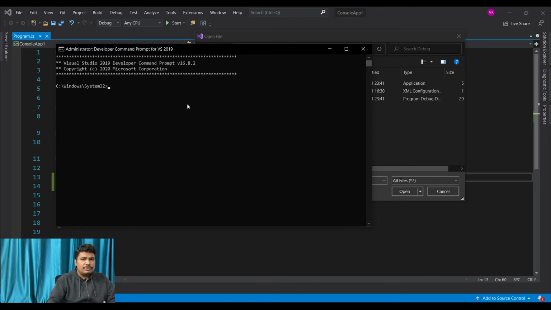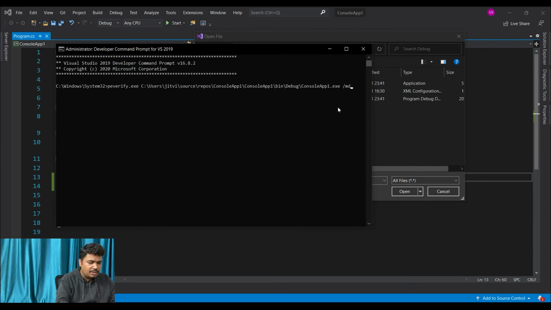What we will do is write peverify.exe, and we will locate the path and locate the exe. ConsoleApp1.exe is our created exe, and we will check whether it has the type safety requirement, whether it is fulfilling it or not.